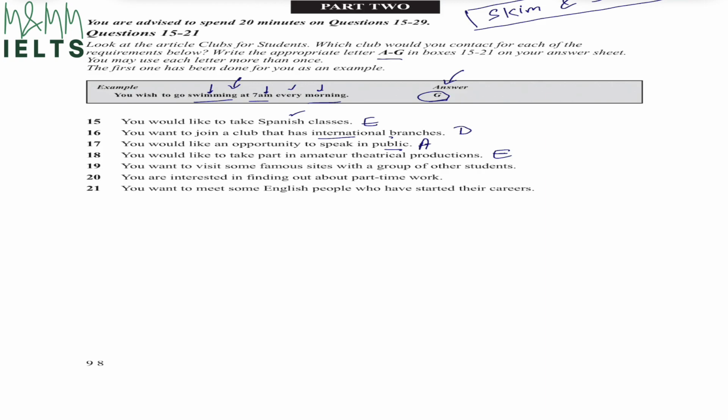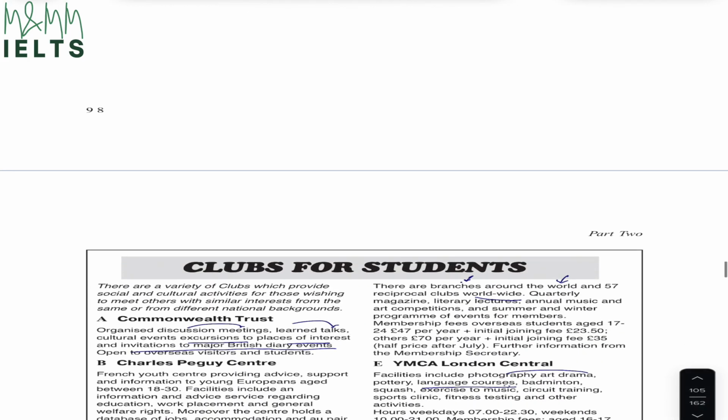Next one, you want to visit some famous sites with a group of other students. So two things we're looking at over here. One is we're looking at going to some famous places, and we're also looking to go there with a group of other students. Let's have a look.